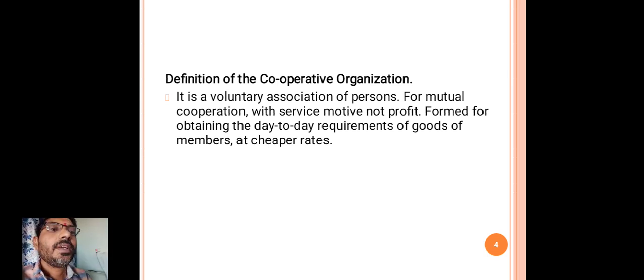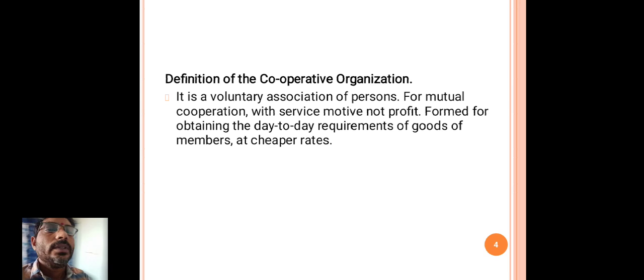In business organization there are various types of business firms. There are so many kinds of business concerns. The sole trading business concern is a profit oriented organization, profit motive.